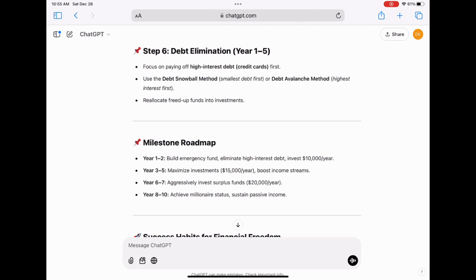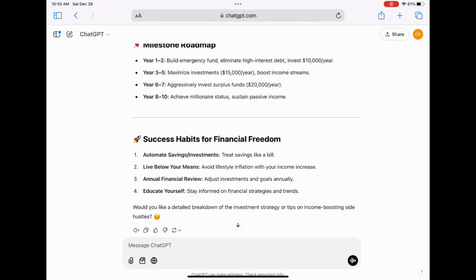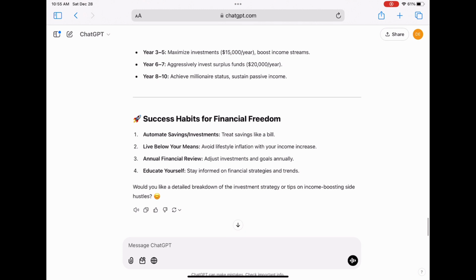But you want to make sure it is sustainable. You don't want to reach $1 million and then have absolutely no idea what to do with that $1 million. So once you do hit that millionaire status, it's going to be important to reevaluate your financial plan and make a sustainability plan about keeping your millionaire status and hopefully making more money past that.